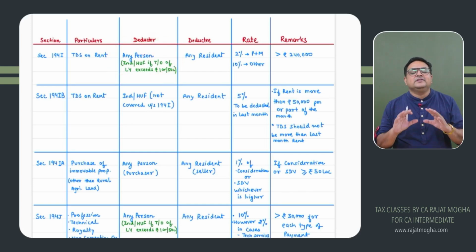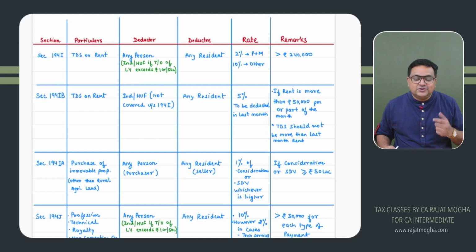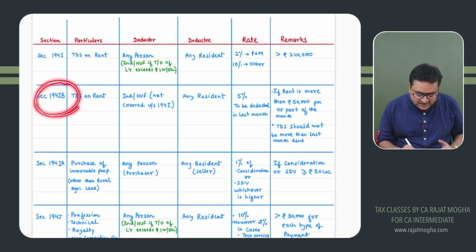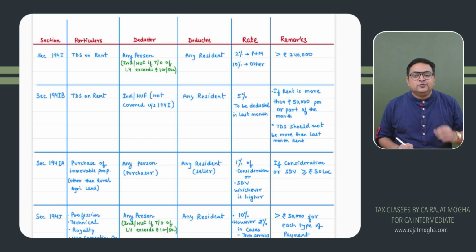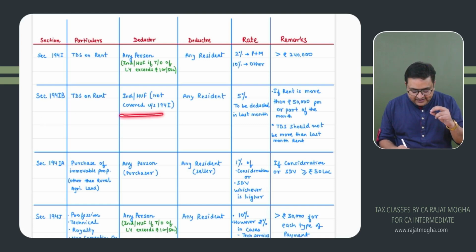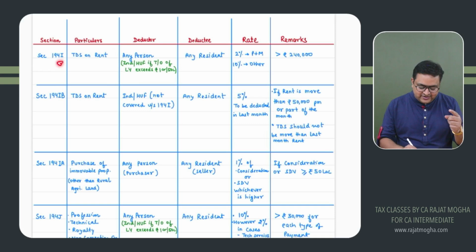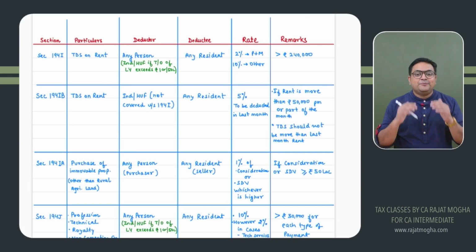What if this individual or HUF doesn't have that much turnover? They can come under section 194I. So it is applicable only to individuals and HUFs who are not covered under 194I. The primary section is 194I, but now we have one more section of TDS on rent, that is 194IB.